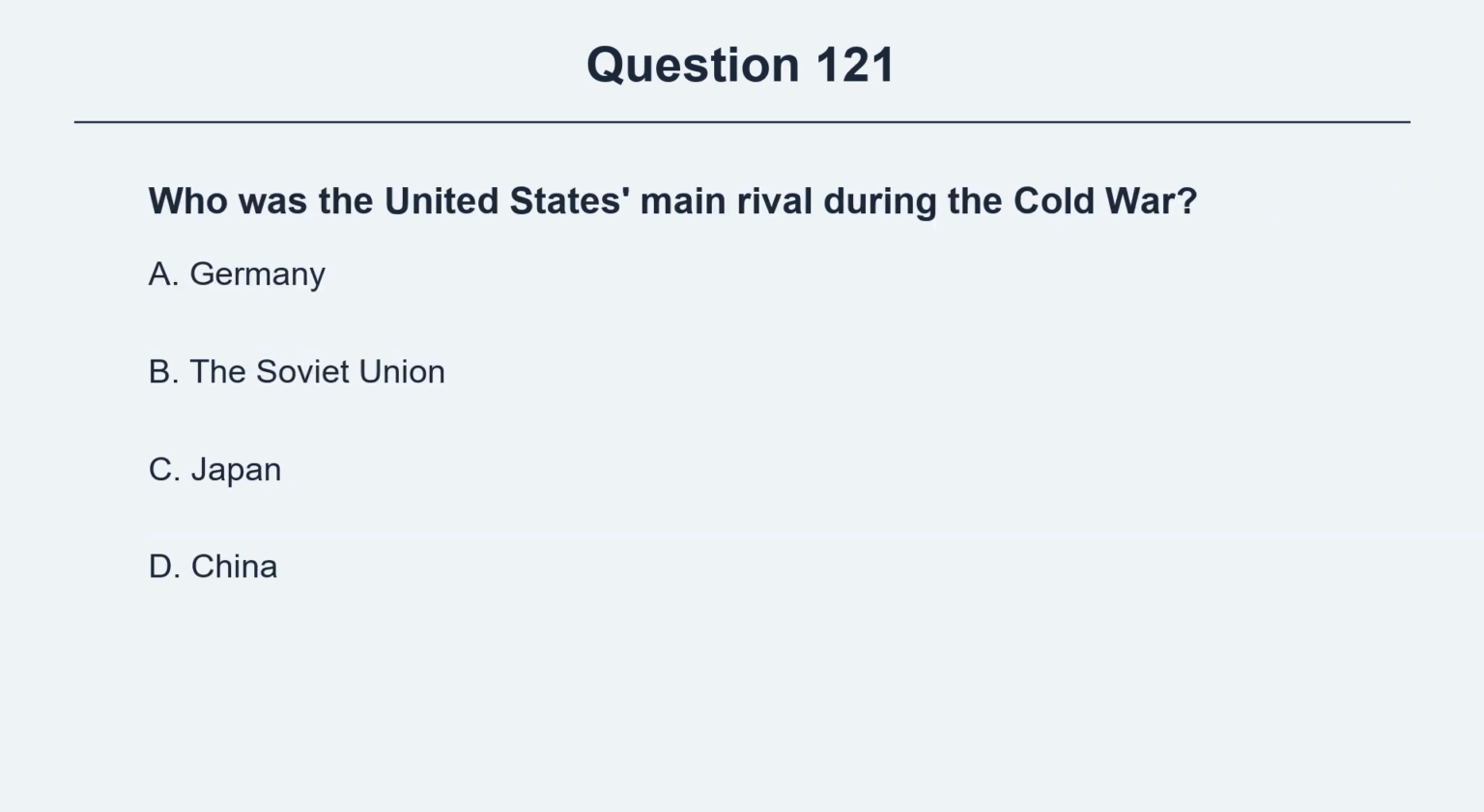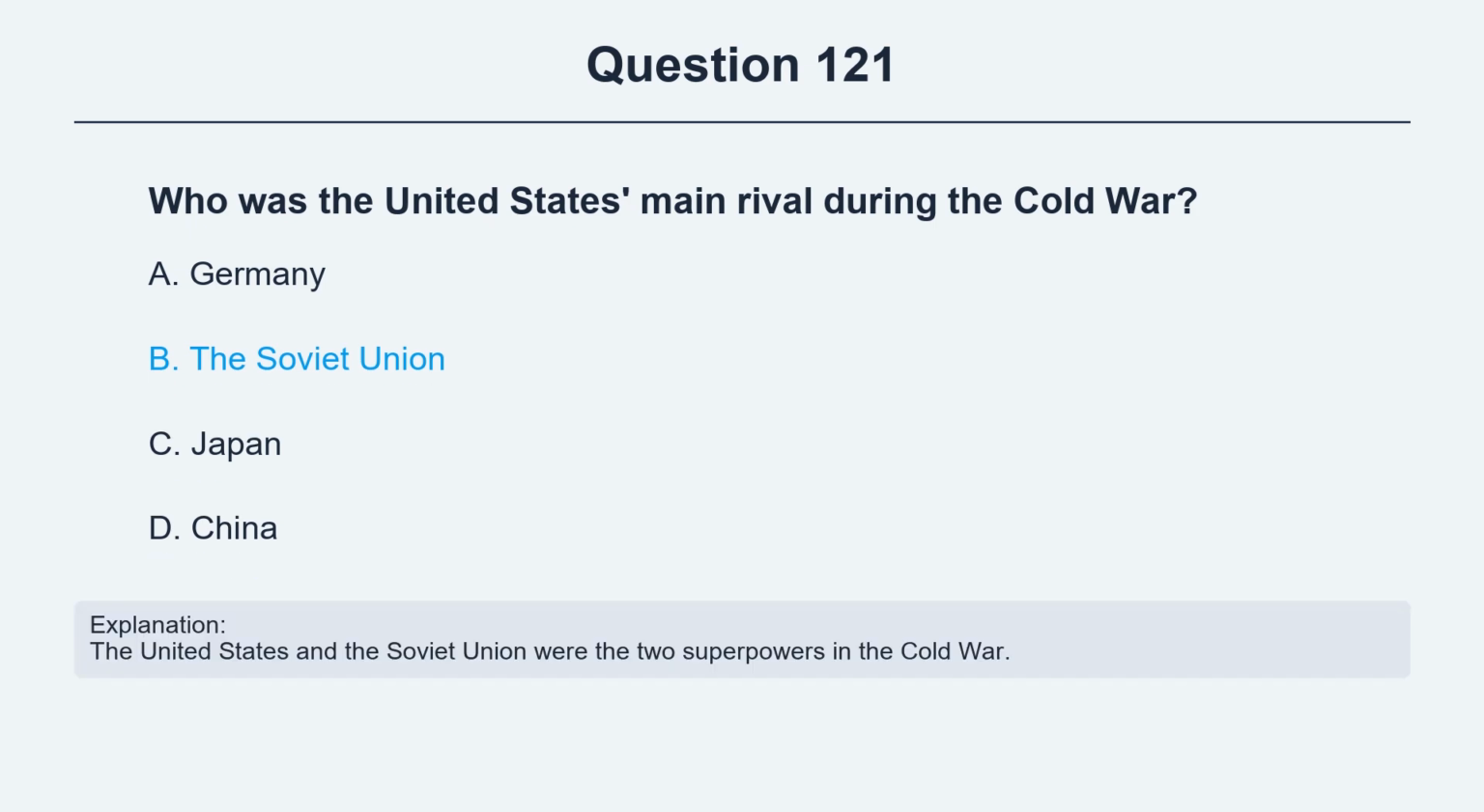Question 121. Who was the United States' main rival during the Cold War? Option A, Germany. Option B, the Soviet Union. Option C, Japan. Option D, China. The correct answer is option B, the Soviet Union. Explanation: The United States and the Soviet Union were the two superpowers in the Cold War.